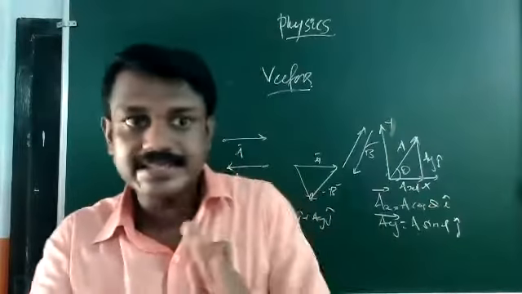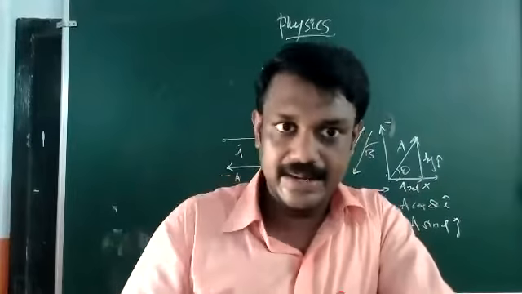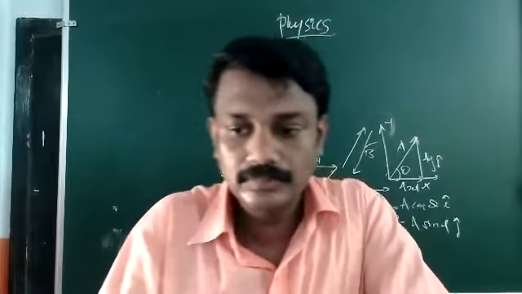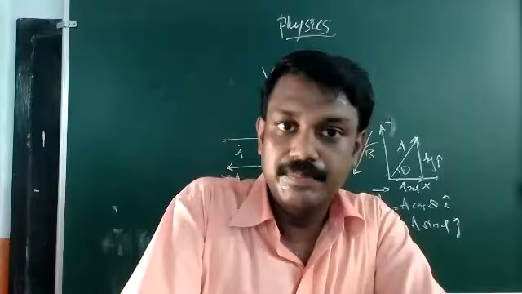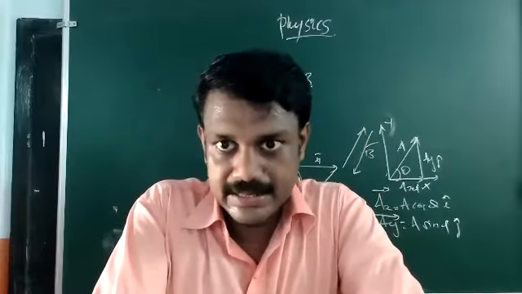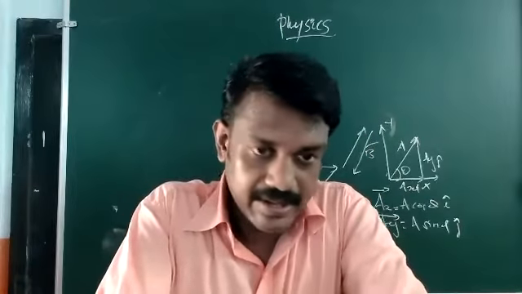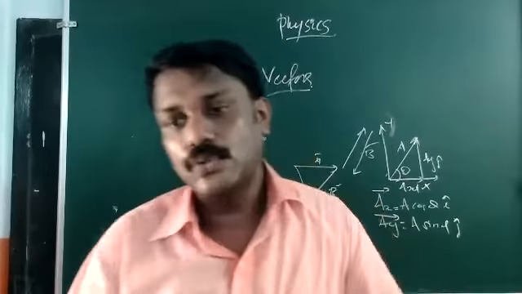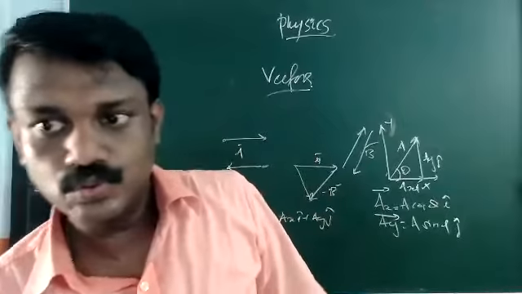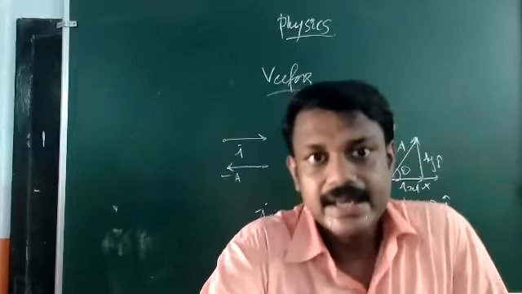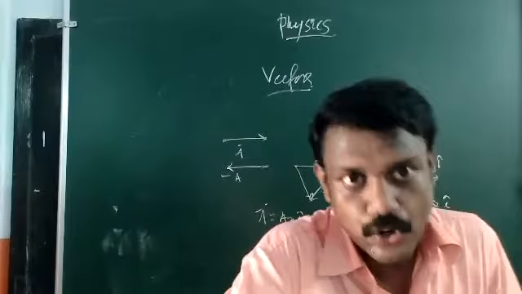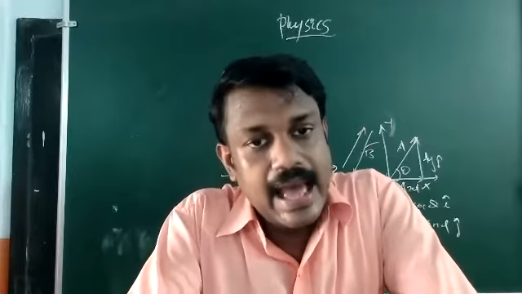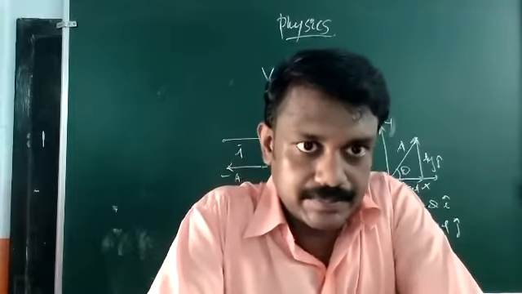So in that sense, you have to prepare these topics: addition of vectors, subtraction of vectors, then resolution of vectors. Finally, we came to the product of two vectors, multiplication of vectors. Very important. There are two types of vector multiplication: the scalar product, that is the dot product, and the cross product.